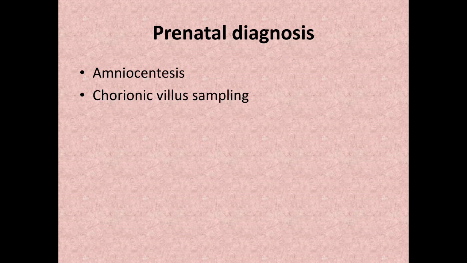Most common non-invasive test is USG, ultrasound. So ultrasound, as you know, doesn't cause any radiation. It is safe in pregnancy. That's the reason we use ultrasound. So most of the morphological structural anomalies can be picked up by ultrasound examination.